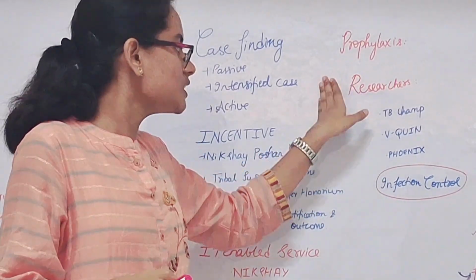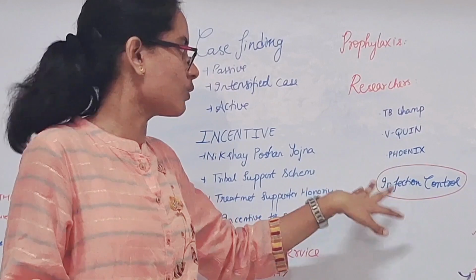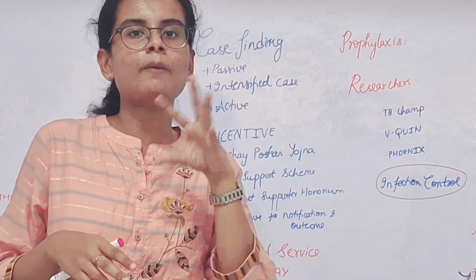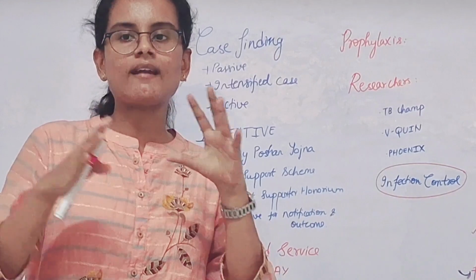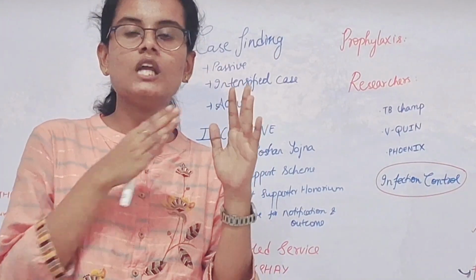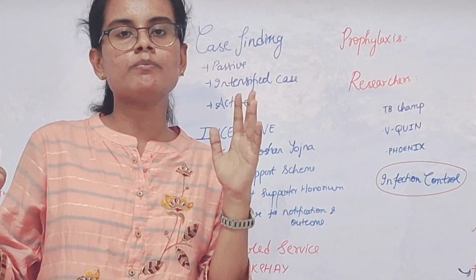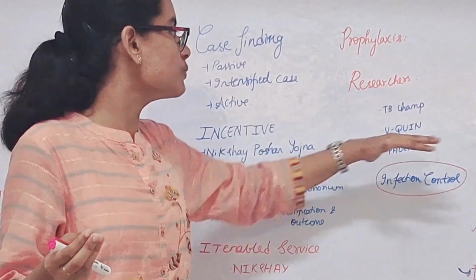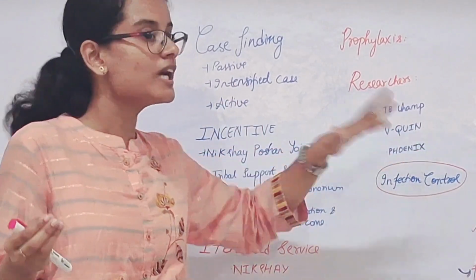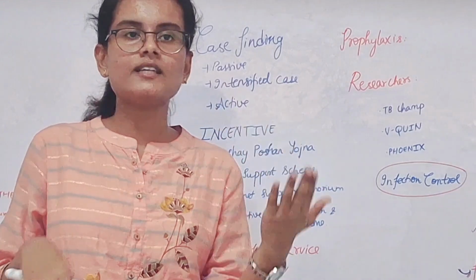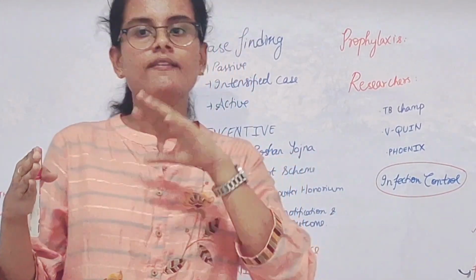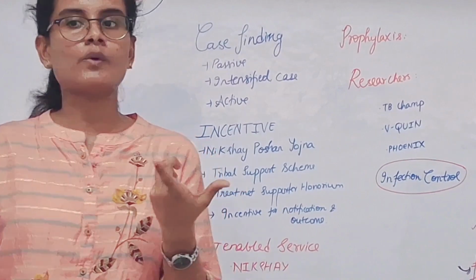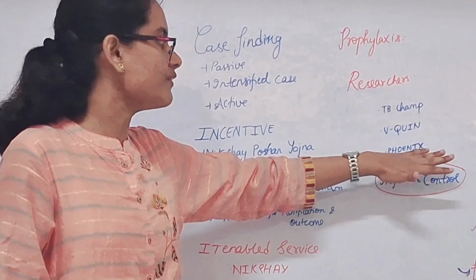Next, what are the researches enabled in the tuberculosis program, which includes TB CHAMP, in which children up to 10 years of age are divided into 2 categories. The first category is given levofloxacin, and the second group is given placebo treatment. And next is the BEAT-Tuberculosis research, in which all age groups from childhood, adolescent as well as adult, have been divided into 2 groups, one provided with levofloxacin and another group provided with placebo therapy. Next, you have the 4x theory.